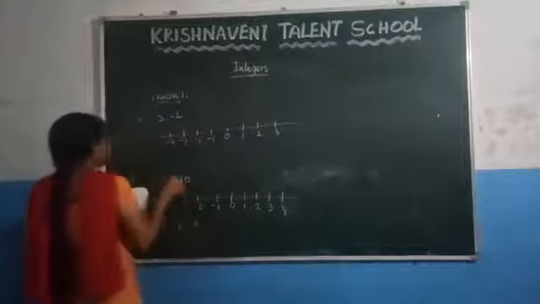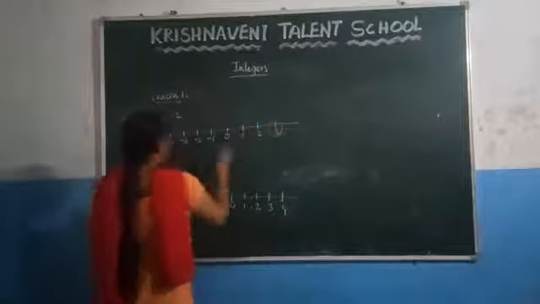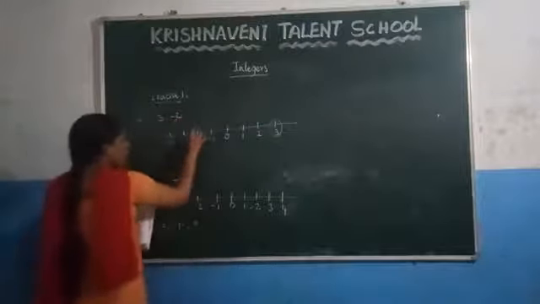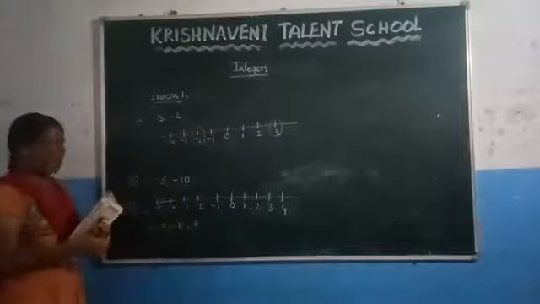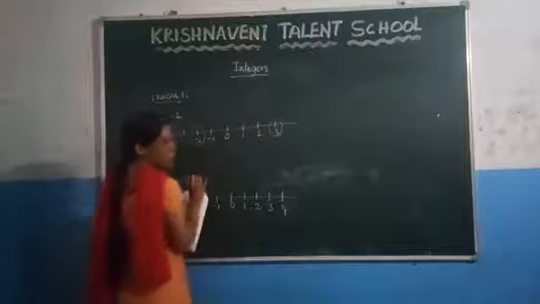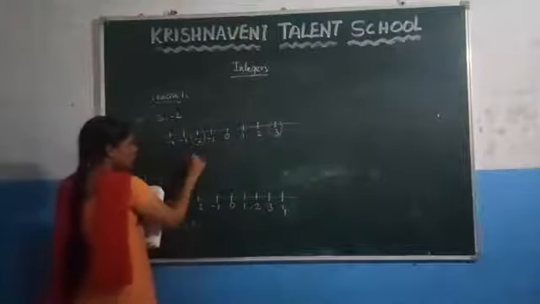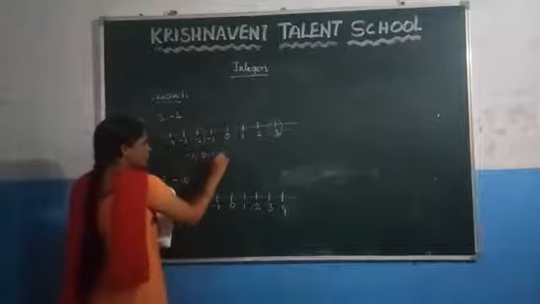Right? So here you can observe that we have located 3 on the number line and we located -2 on the number line. What do we have to do here now? Now you have to write the numbers that lie between -2 and 3. What are the numbers that lie between -2 and 3? Which are -1, 0, 1 and 2.